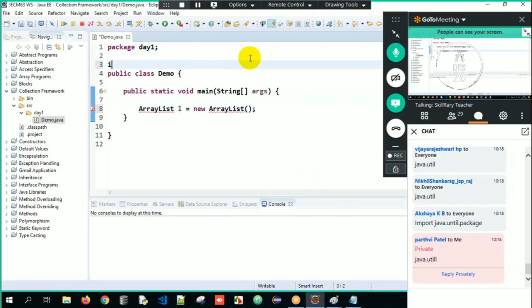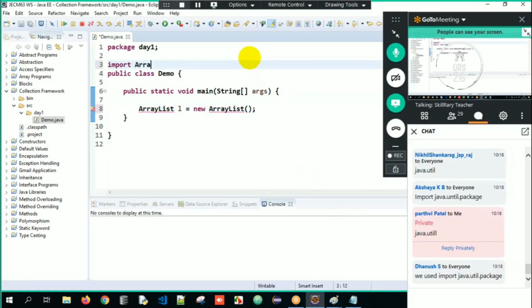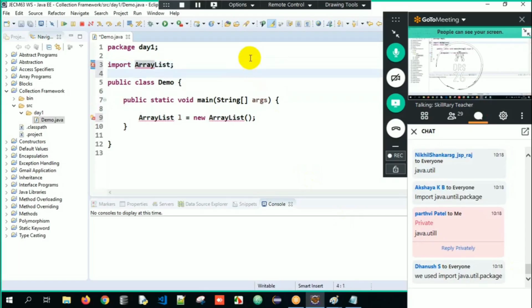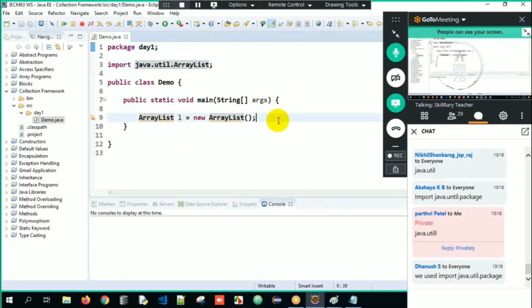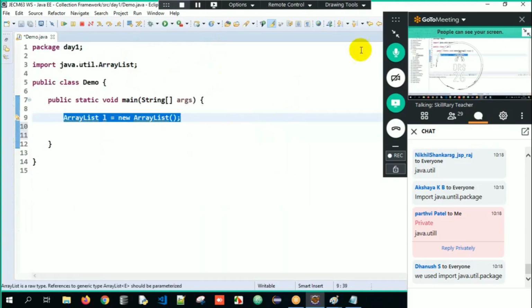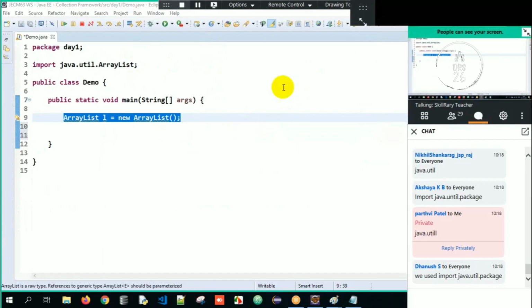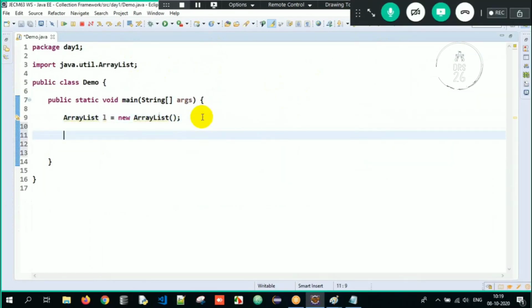So what am I supposed to do? Import the ArrayList class. But from where should I import the ArrayList class? From the java.util package. Clear? Done. Once I create an object of ArrayList here, internally an array will get created of size 10. Now I want to add an object into the collection.